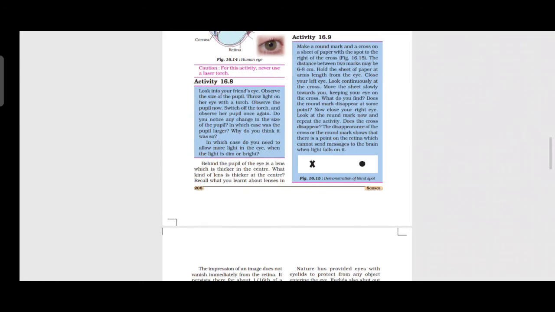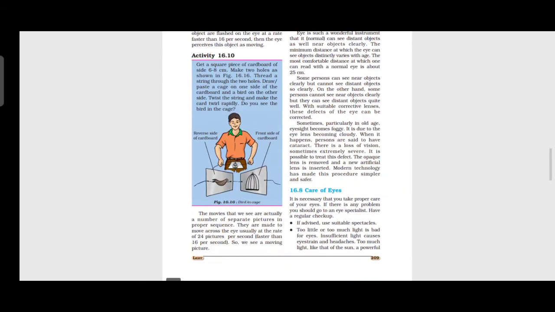There are two kinds of cells in the retina. What are they? Cones and rods. Cones are sensitive to bright light and sense color, rods are sensitive to dim light. At the junction of the optic nerve and the retina, there is no sensory cell. So no vision is possible at that spot. So it is called what? Blind spot.